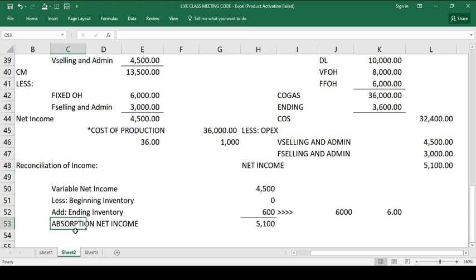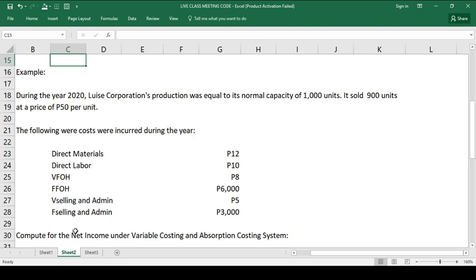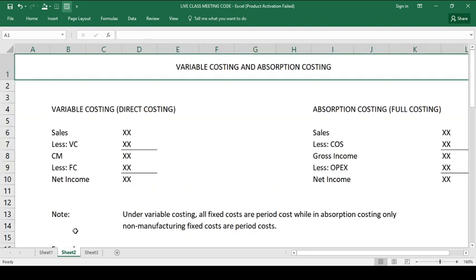variable costing and the absorption costing differs only because of the fixed factory overhead. No? Kasi the fixed factory overhead under variable costing is recognized as period cost, while on absorption costing, this fixed factory overhead is recognized as product cost. So, yun po lahat yung dapat nating maalala on variable costing and absorption costing system. So, if you have questions, I will entertain questions right now.